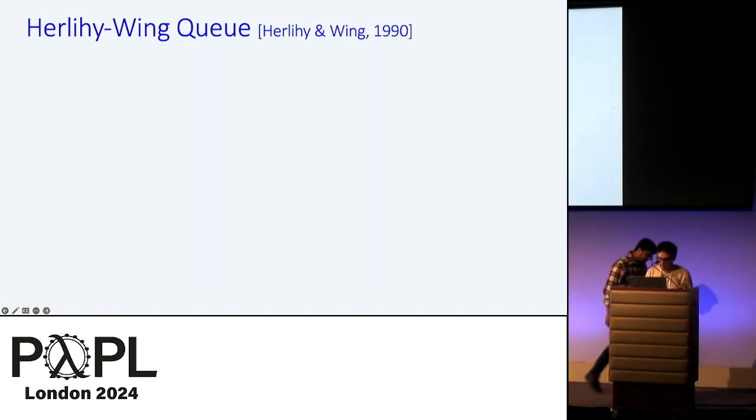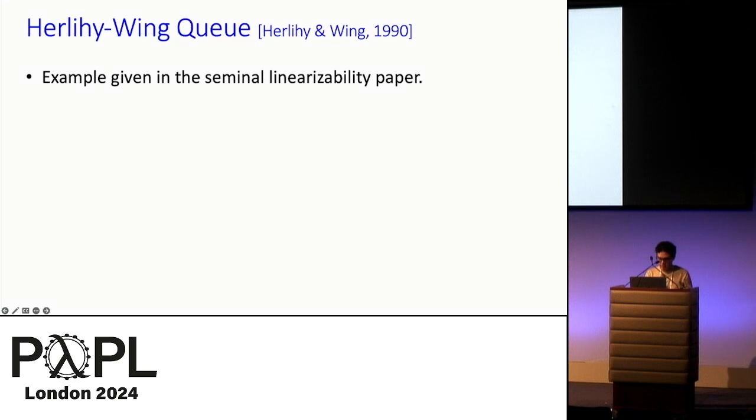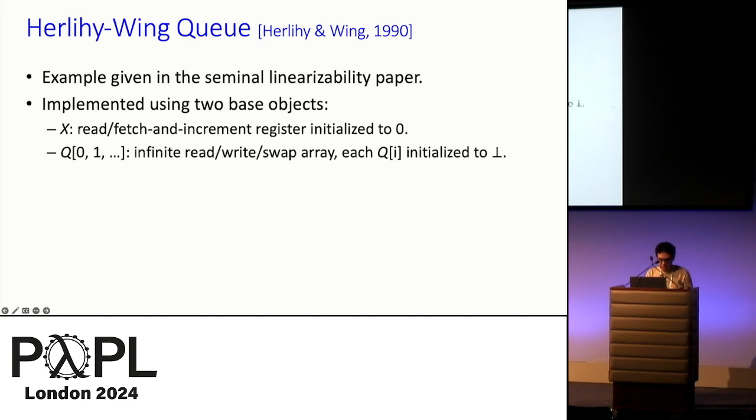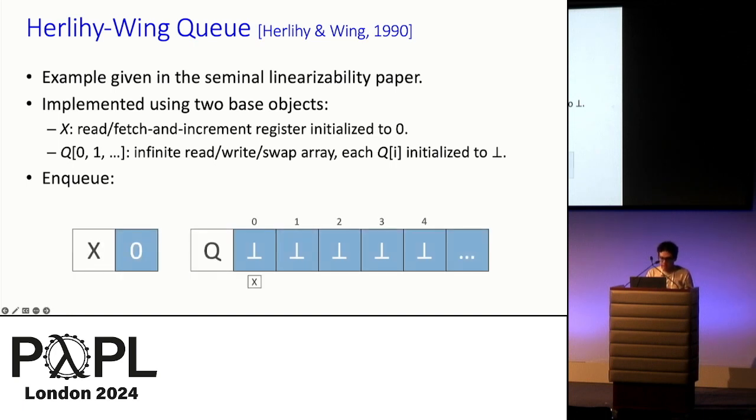Hey folks, for our case study, I'll be talking about the Herlihy-Wing Q implementation, which was given as an example in the first paper that introduced the concept of linearizability. This implementation uses two base objects, X, which is a read and fetch and increment register, initialized to 0, and Q, an infinite array of read, write, swap registers, each initialized to bot. I will explain how NQ and DQ are implemented through an example run, and here I visualize the initial values of X and Q. X is set to 0, Q is set to all bots.